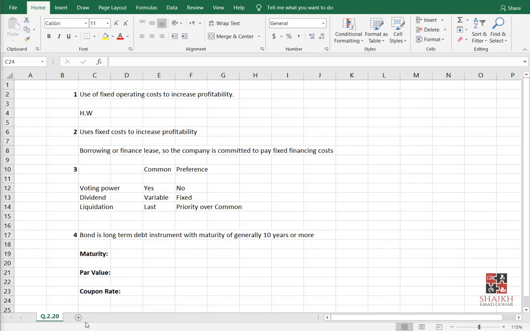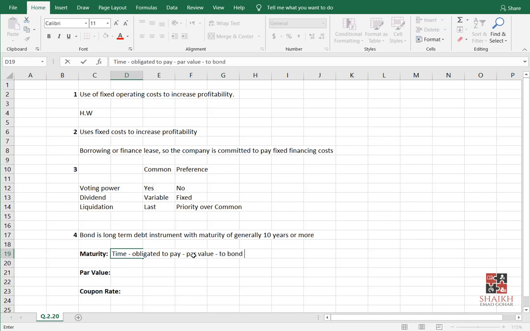As I already discussed in the start of the question, when I was giving you the introduction, what is maturity? It is the time when the company is obligated to pay the par value to the bondholders. I'm writing just keywords, so you will write, okay, maturity is the time when the company is obligated to pay the par value to the bondholders, like this. Very simple, right?